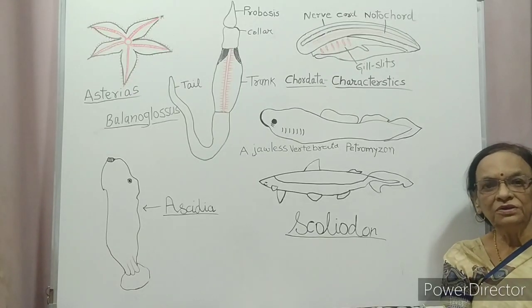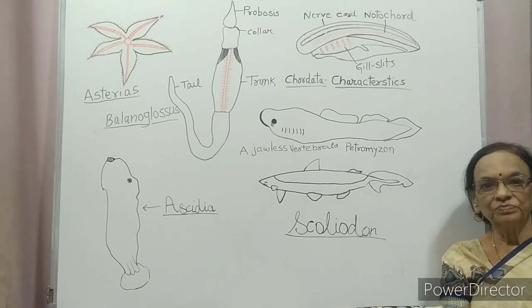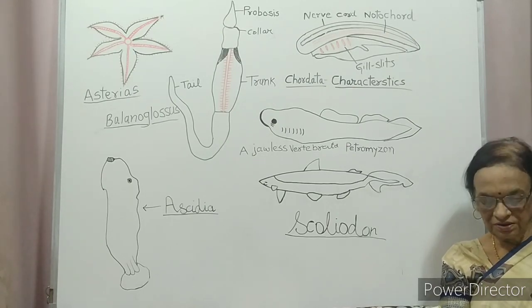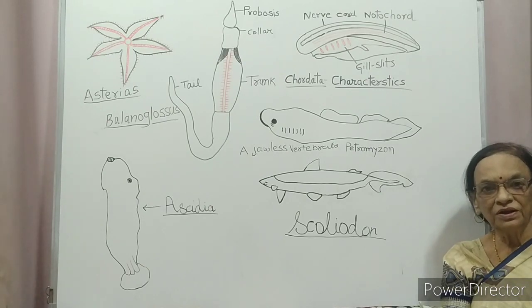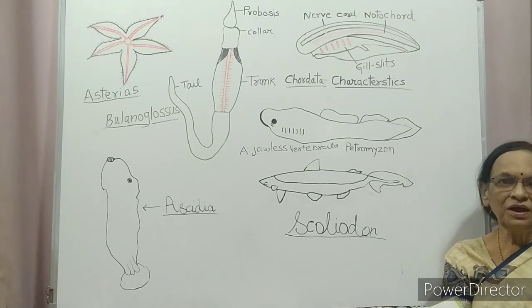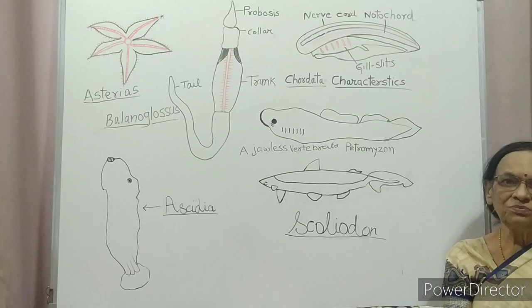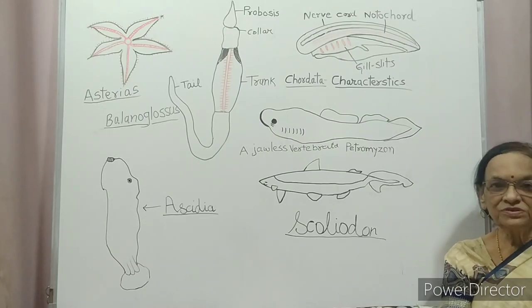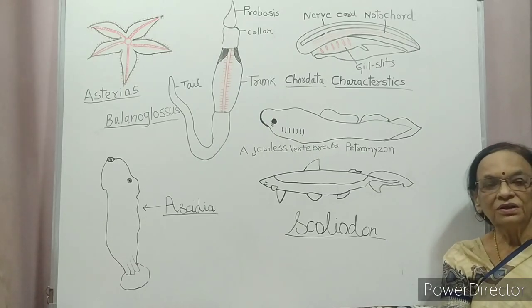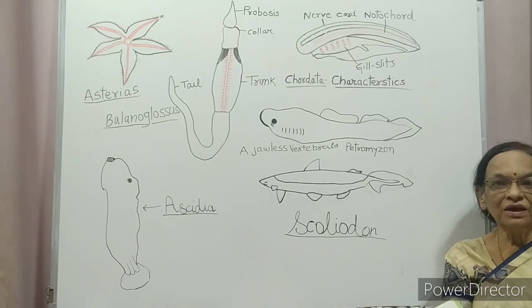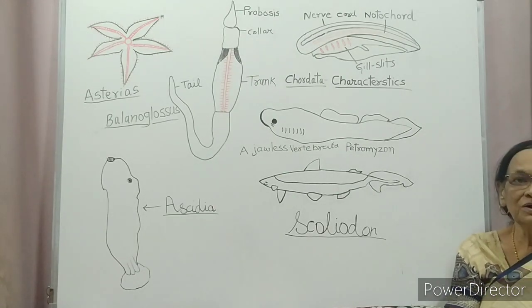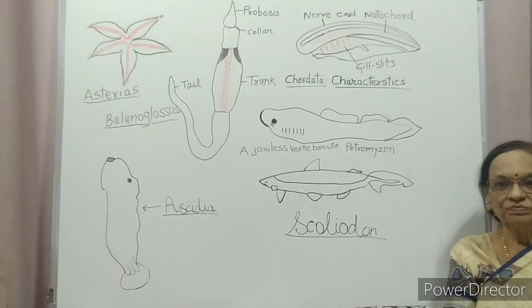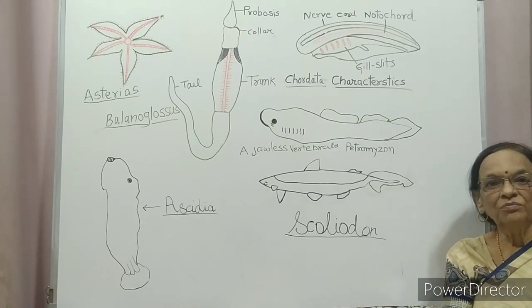We are continuing chapter number 4, Animal Kingdom. You have studied phylum Porifera, animals having pores throughout the body. Phylum Coelenterata or Cnidaria, having coelenteron and cnidoblasts on the tentacles for capturing the prey.